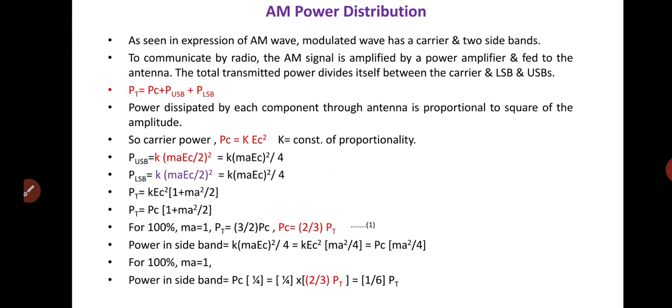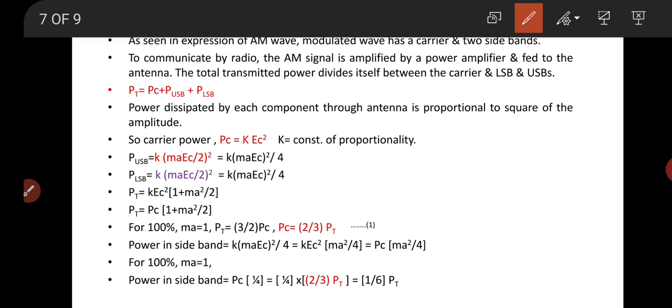The total transmitted power divides itself between the carrier, LSB and USB. So the total power is divided like this: Pc plus Pusb plus Plsb.